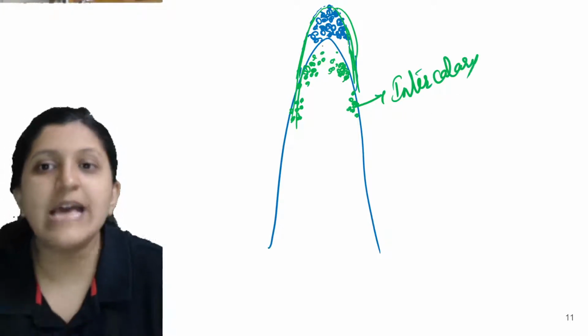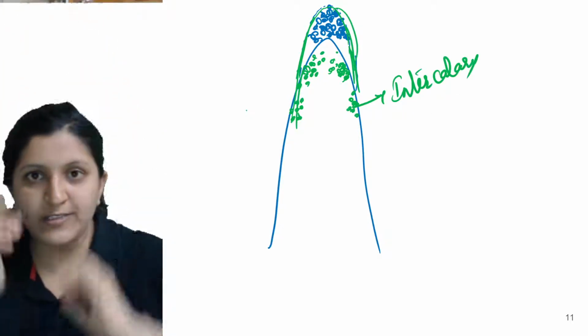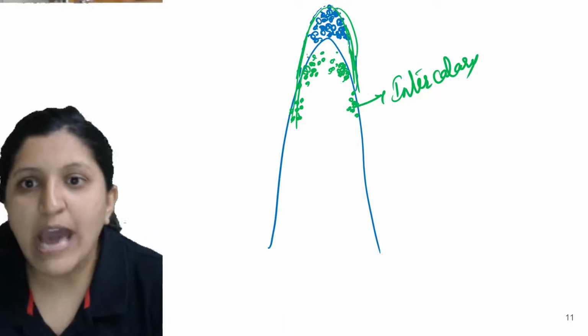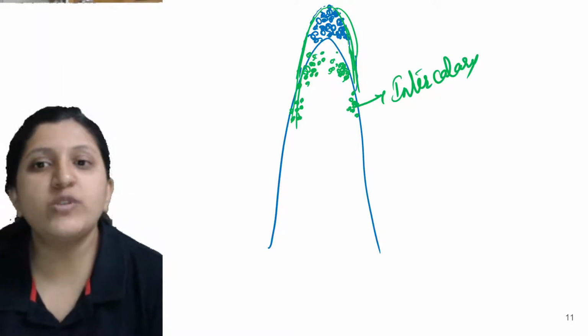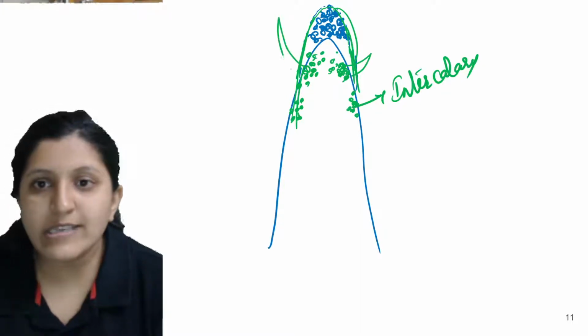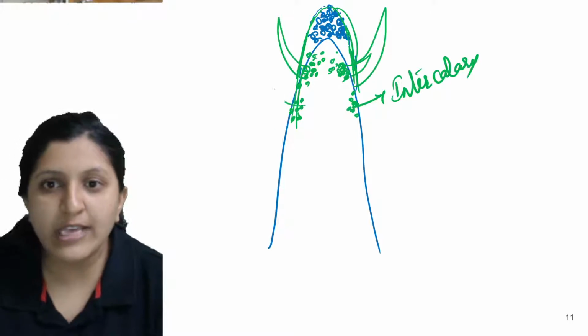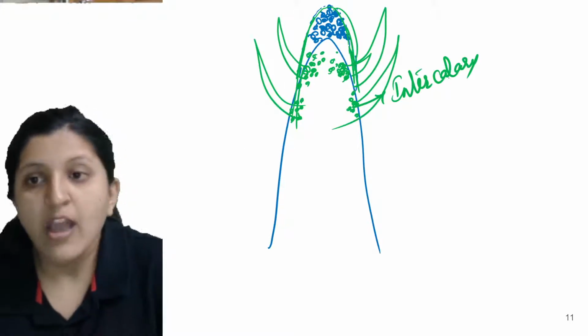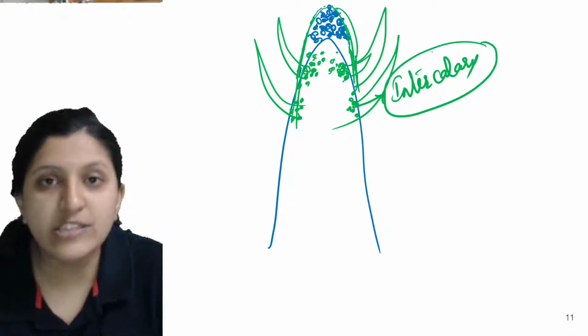Okay, so this is as the growth of a plant occurs. There is still some tissue remaining by the side. Now this tissue which is remaining is going to form a node, or in certain cases it can even form a leaf structure like this. So there can be leaf formation occurring from these parts. That we call as intercalary.